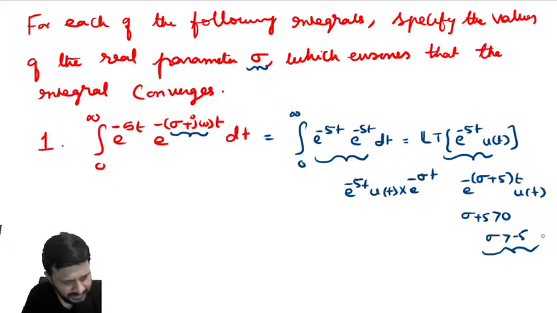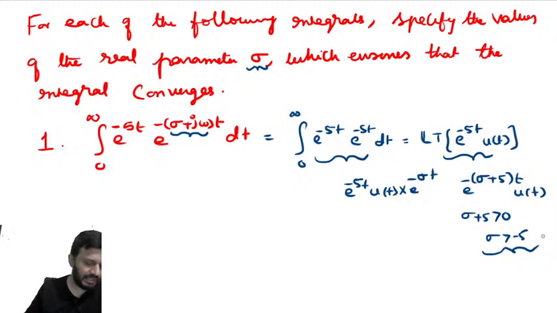Yes, Harish, your answer is right. Sigma greater than minus 5. You must write real part of s, sigma or real part of s. Now the second one.